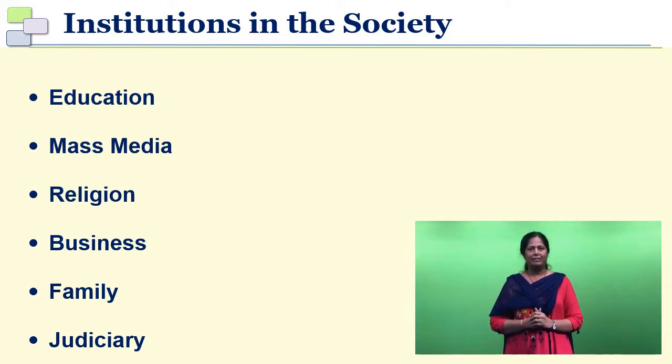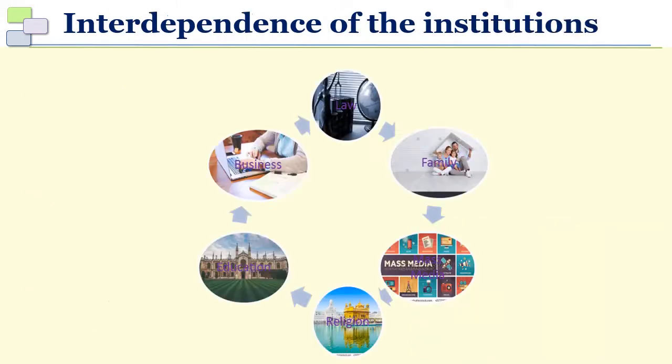Now, what does it mean? Let us take an example of a human body. Like we have different organs in a body, each organ is interdependent. So, if there is any malfunctioning in any one organ, it will hamper the whole system. The same is the case with a society. When we look at society as a system, we talk about different parts. The different institutions I just spoke about can be considered as different parts or components, and each component is dependent on the others.